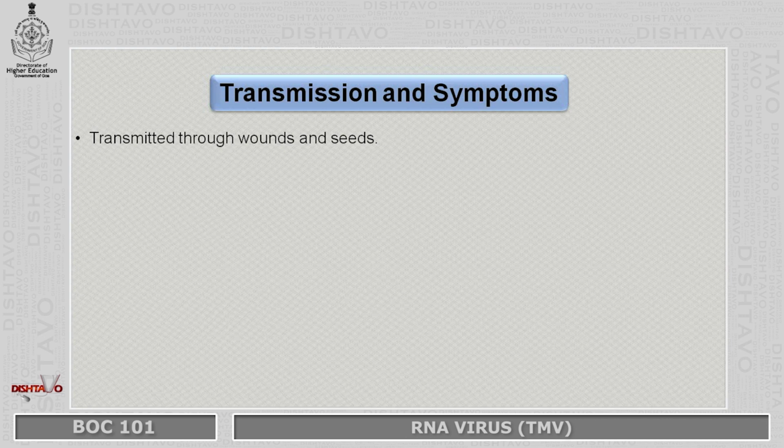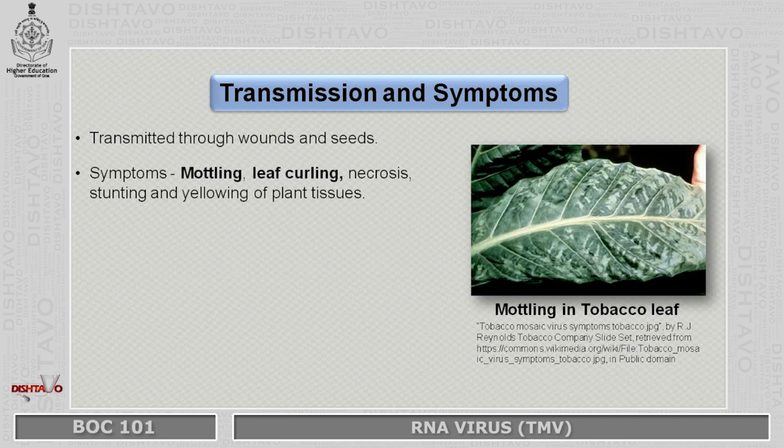Transmission and symptoms. This virus is mainly transmitted through direct wounds from plant to plant and through seeds from one plant generation to another generation. Other plant viruses are usually transmitted through insects, but this particular plant virus is not transmitted through insects. It is either transmitted through direct wounds or through seeds.